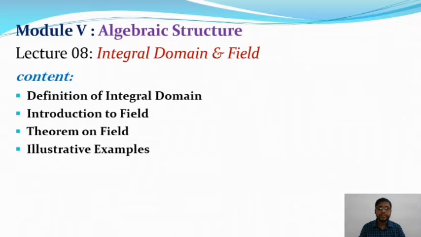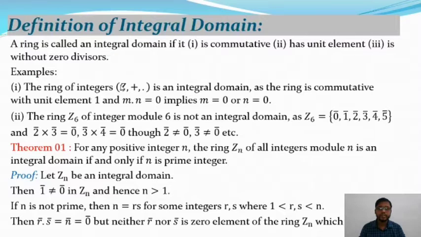Let us begin with the definition of integral domain. So here is the definition. A ring is called an integral domain if it is commutative, it has a unit element, and it is without zero divisor.